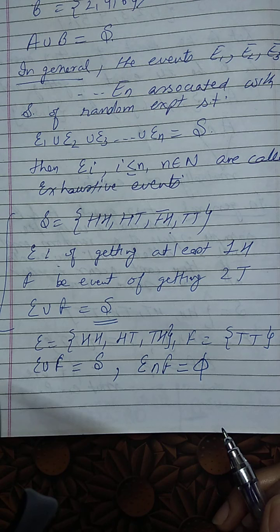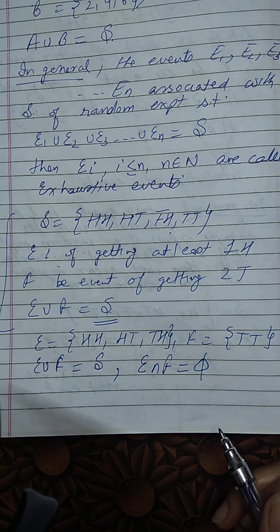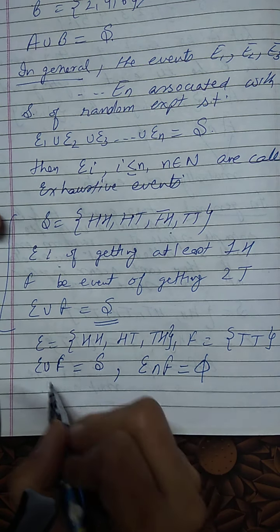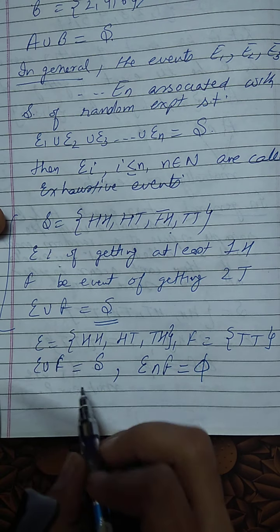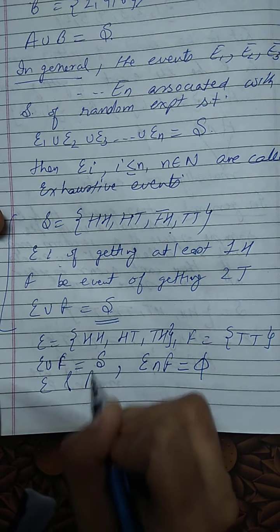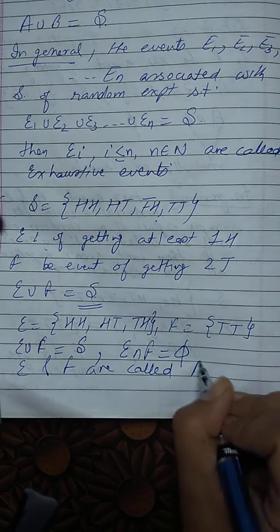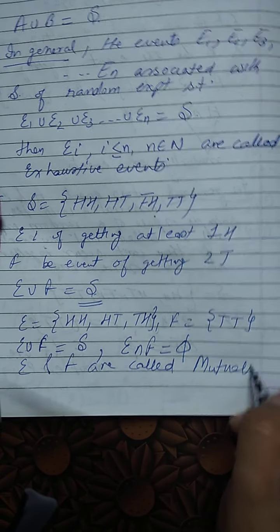So for such events, whose union gives the sample space and which are pairwise mutually exclusive, E and F are called mutually exclusive and exhaustive events, right?